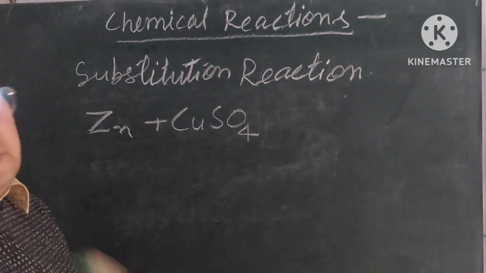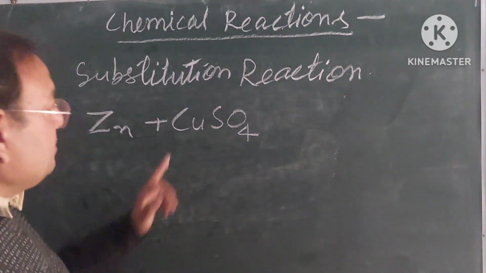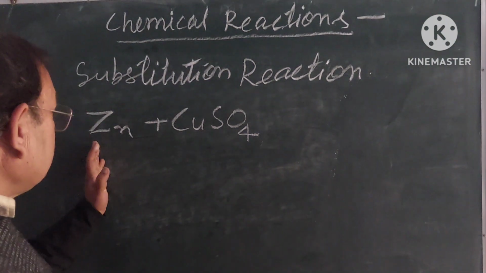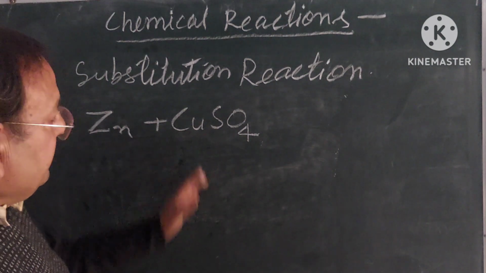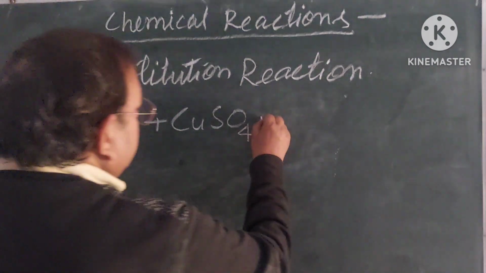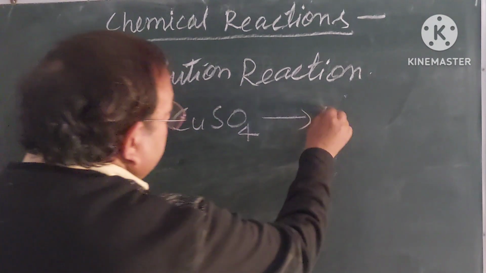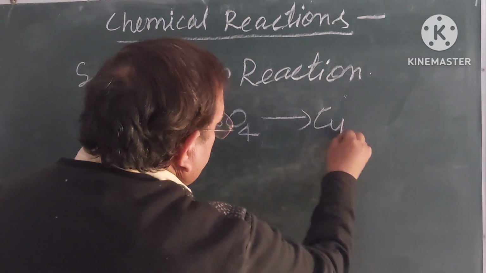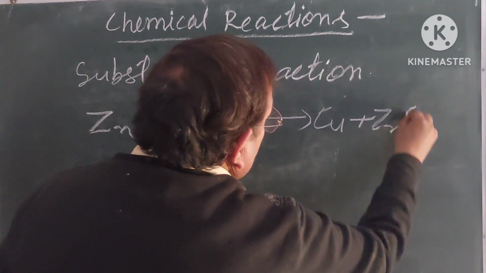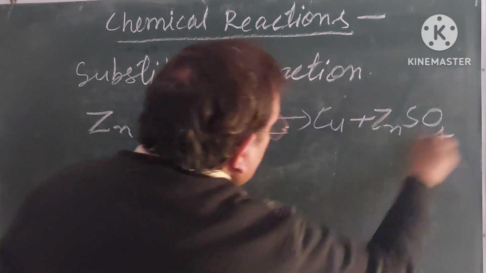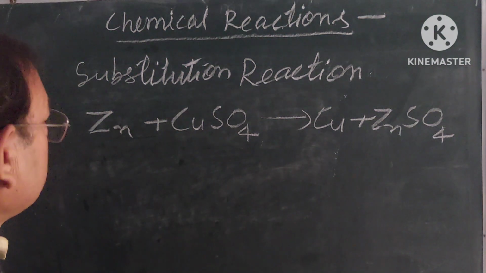As in the definition I told, zinc is more reactive than copper. So zinc will displace the copper and it will form copper and zinc sulfate, ZnSO4. So my dear students, all of you have understood.